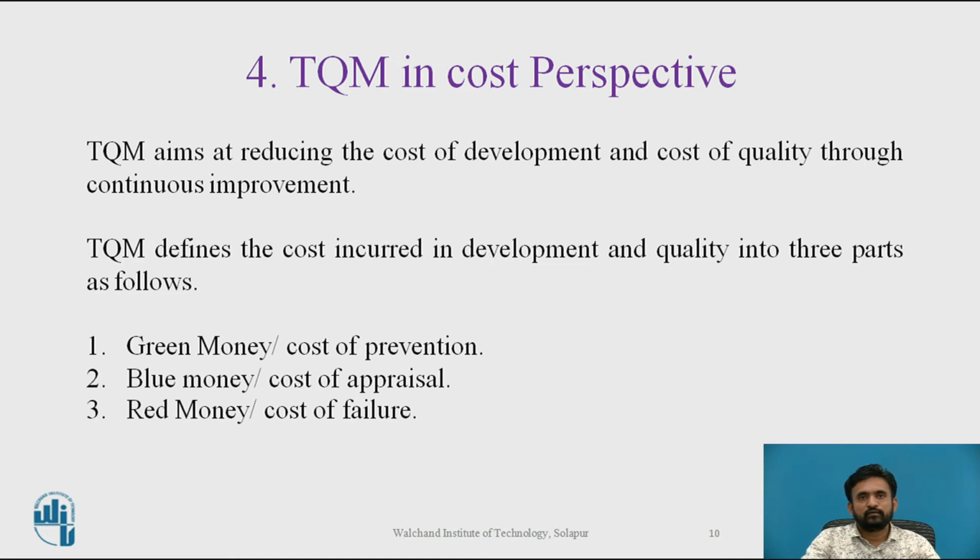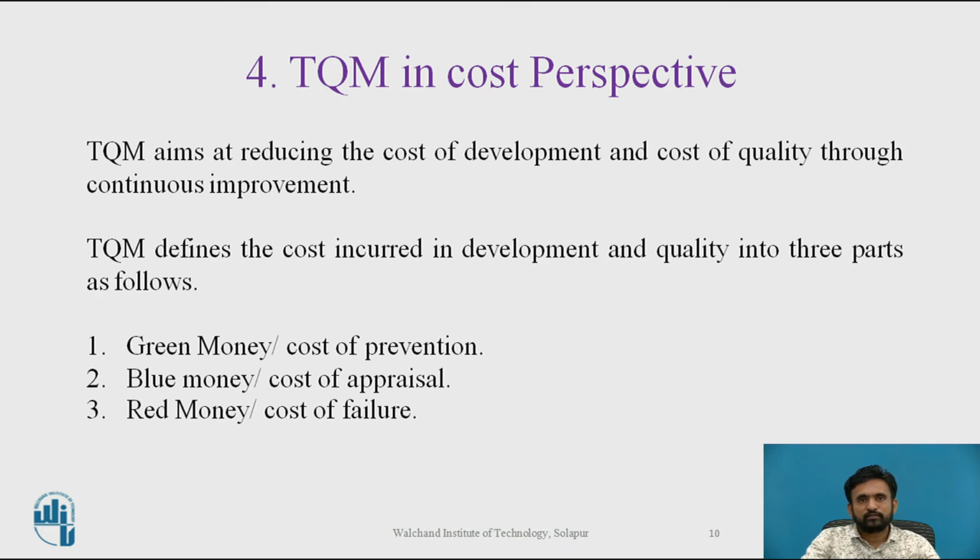Now we are moving to TQM from the cost perspective. TQM aims to reduce the cost of development and cost of quality through continuous improvement. And here we have 3 parts, that is, TQM costs incurred in development and quality are divided into 3 parts: green money, blue money and red money. One by one we look at exactly what these 3 definitions mean regarding development and quality cost.